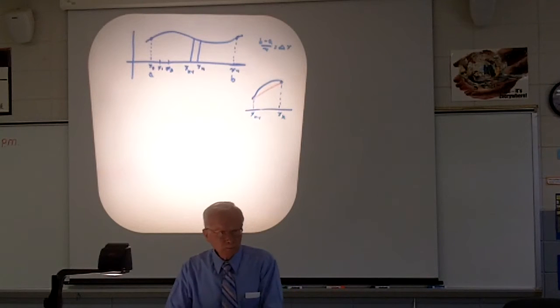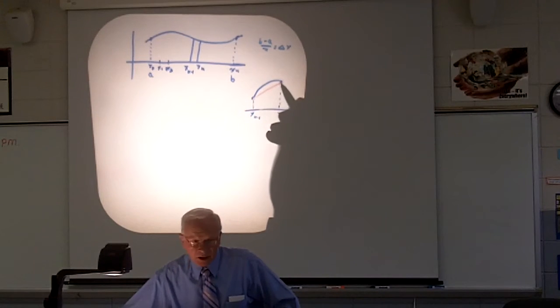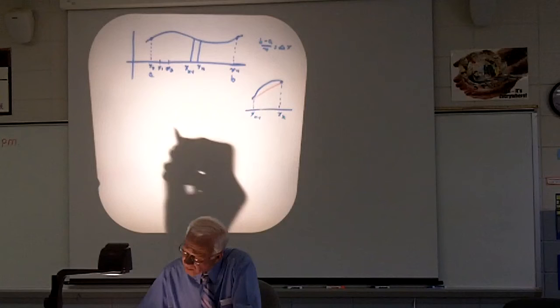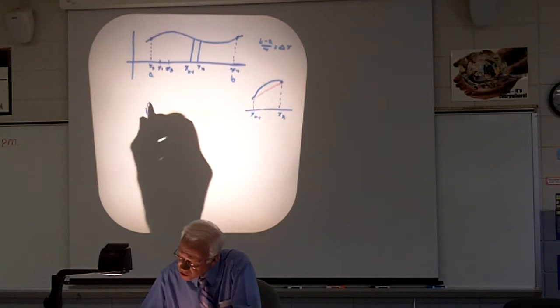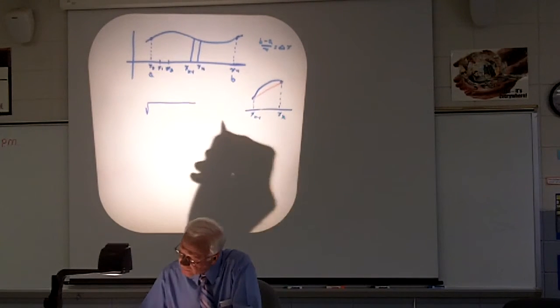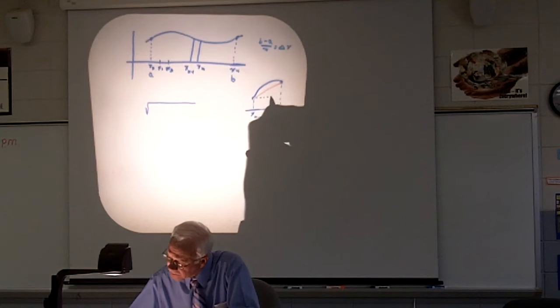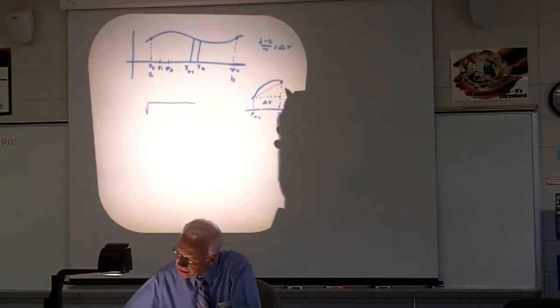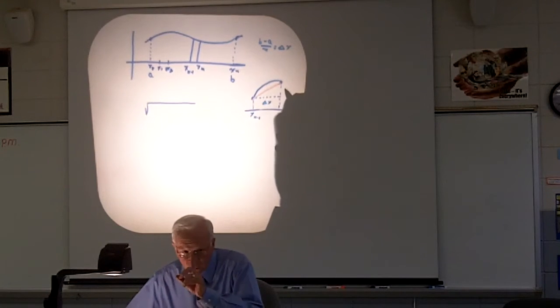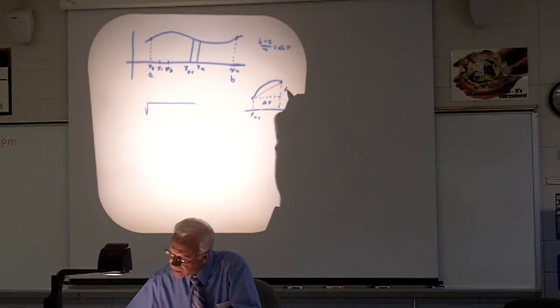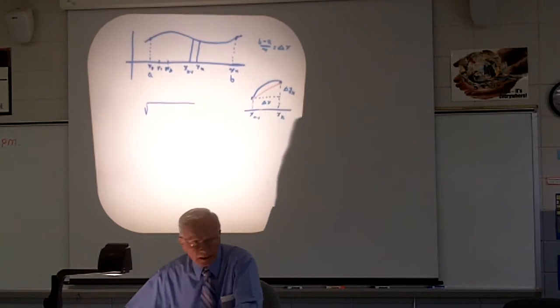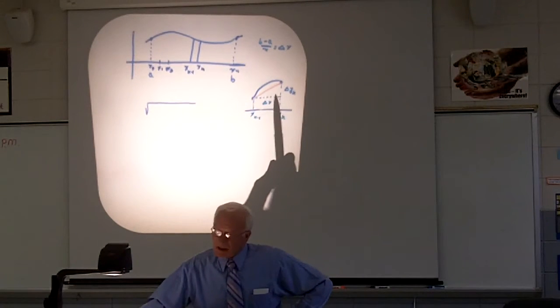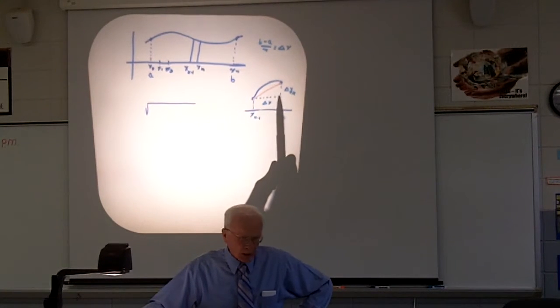What is the length from here to here? Well, that length is going to be equal to the square root of this length right here, which is nothing more than delta x. And this side here is going to be a little bit different. This is going to be delta y sub k, because each of these could be different from the one before.